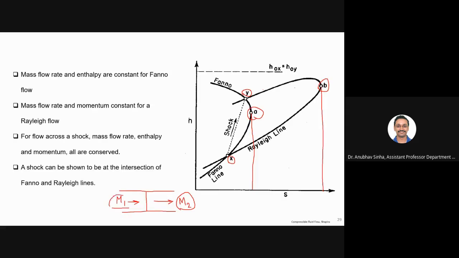What we are interested in is that we know the properties of the approaching flow, and we know the properties of the flow which is moving out. That is what we want to compare, and that is what we'll derive equations for. We are not very much interested in this very thin region. I hope this is clear to you.